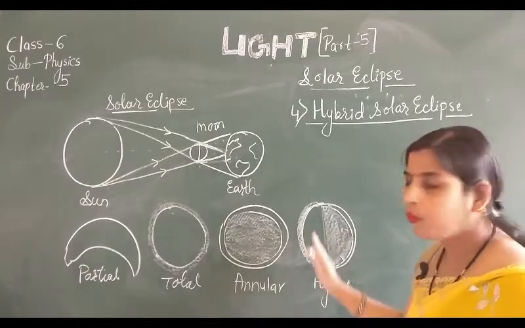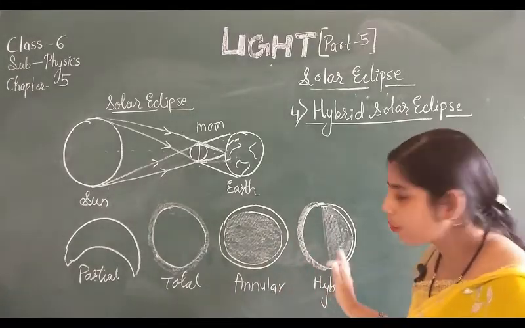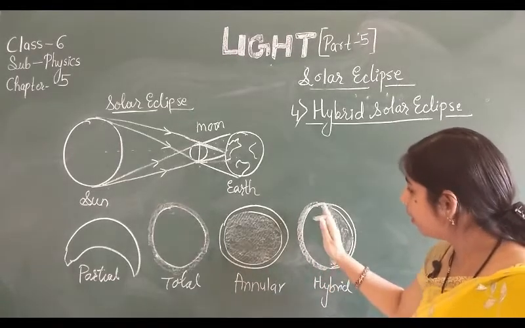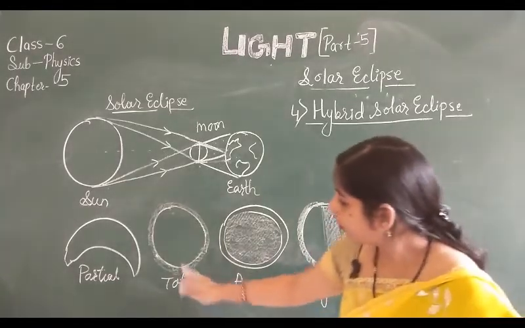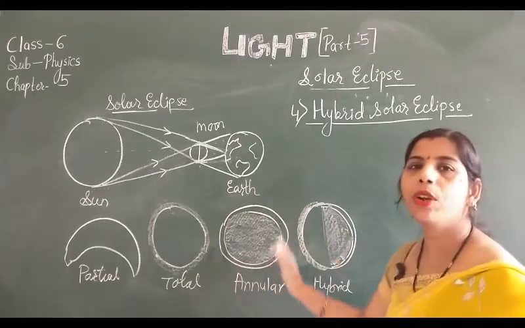That means what happens in the hybrid solar eclipse is that some part of the earth is observing the total solar eclipse, and some part of the earth is observing the annular solar eclipse.